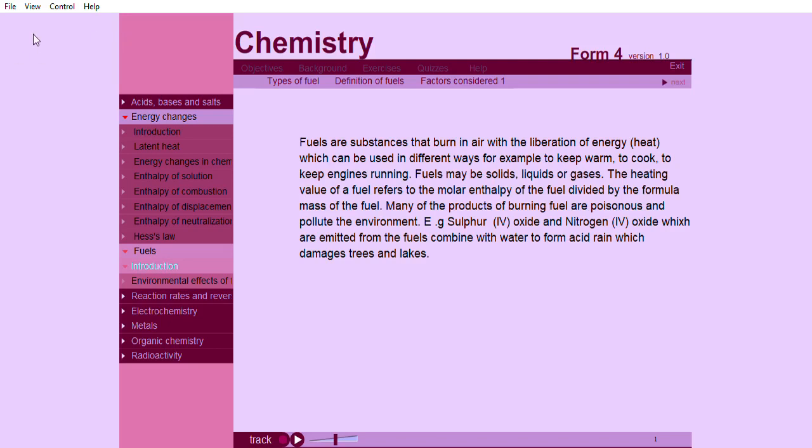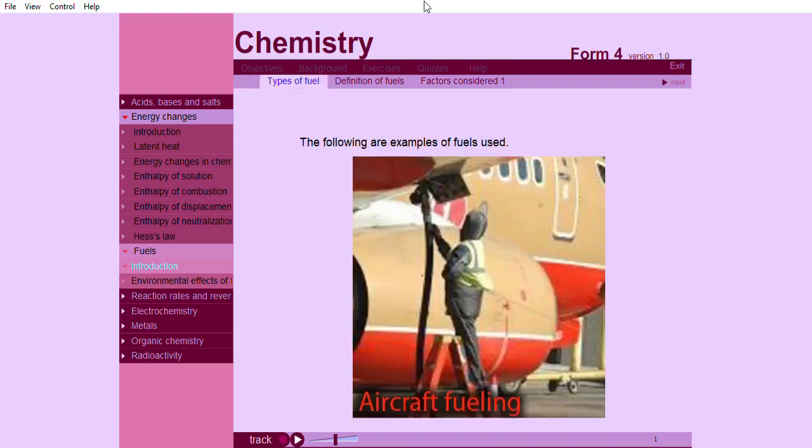The heating value of a fuel refers to the molar enthalpy of the fuel divided by the formula mass of the fuel. Many of the products of burning fuel are poisonous and pollute the environment. For example, sulfur (IV) oxide and nitrogen (IV) oxide, which are emitted from the fuels, combine with water to form acid rain, which damages trees and lakes. The following are examples of fuels used.